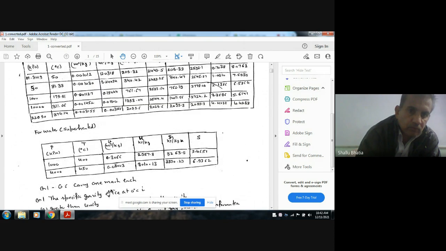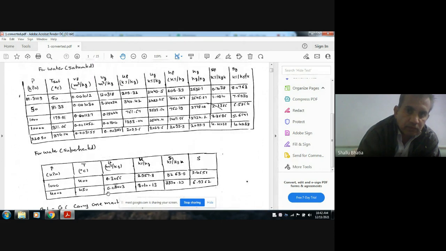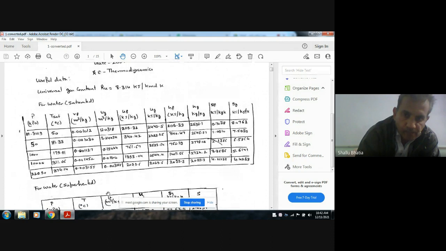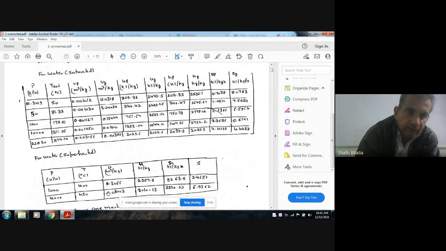Now, one thing you have to grant which is not given, then the critical volume is also given. That is same. Here you can see that VF and VG are equal. Okay, so the critical volume is also given.